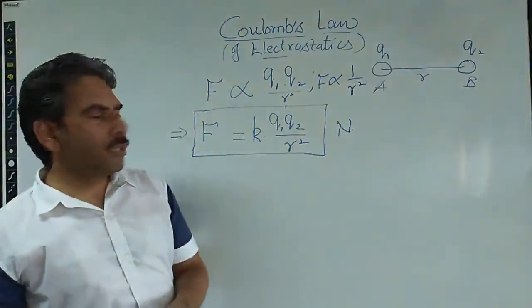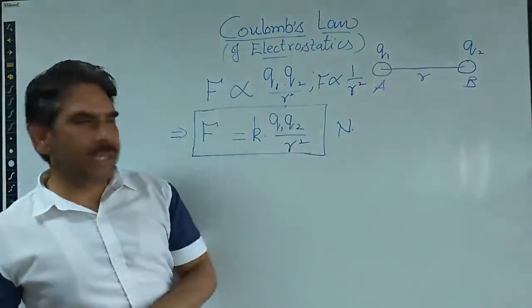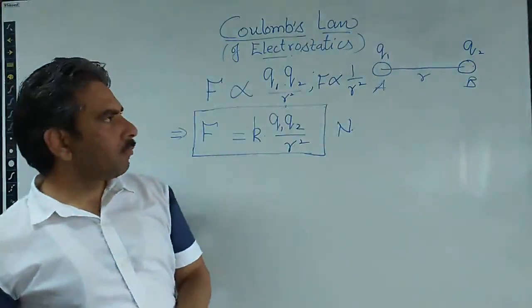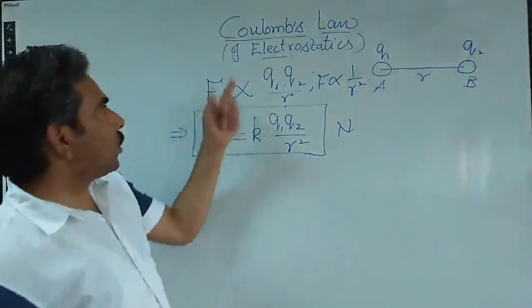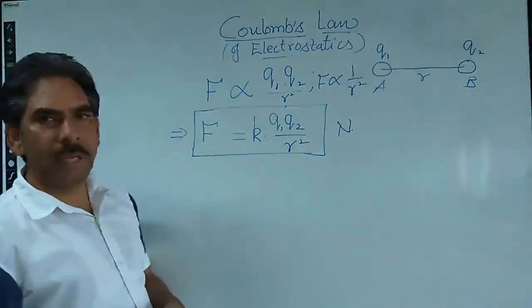This relation is called the inverse square law. This is according to Coulomb's law, based on his experimental observation on the torsion balance.